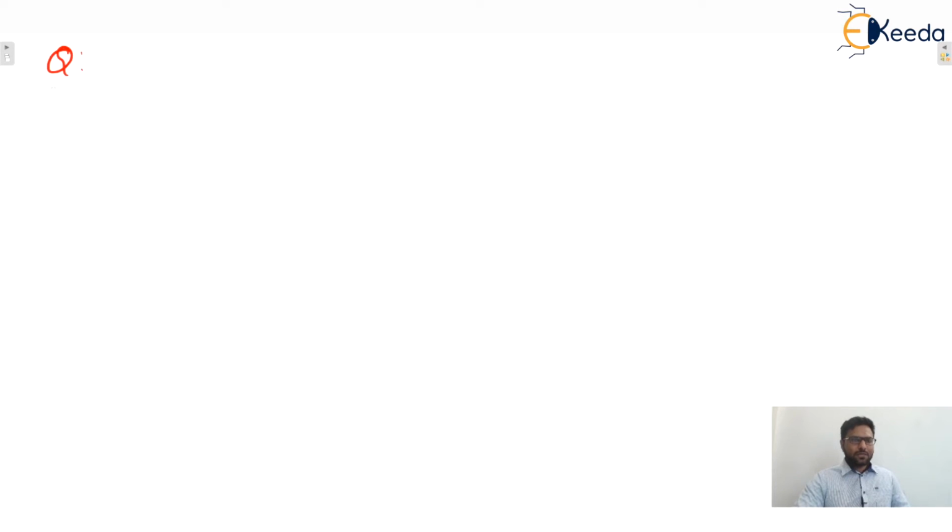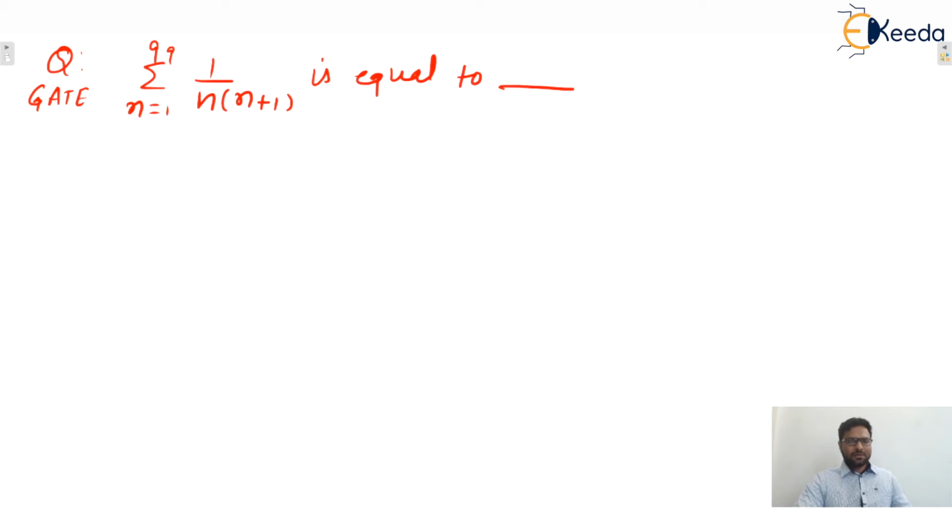Yes, this question is a previous year GATE question. What is the sum from n equals 1 to 99 of 1 upon n into n plus 1? That was the question, isn't it? Now we can see that here Tn is what? We can say that 1 upon n into n plus 1. So this is the reciprocal of the product of two successive terms of an AP. Yes, here two successive terms of an AP are there.